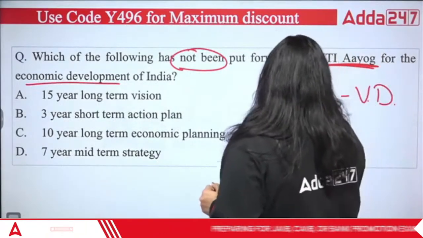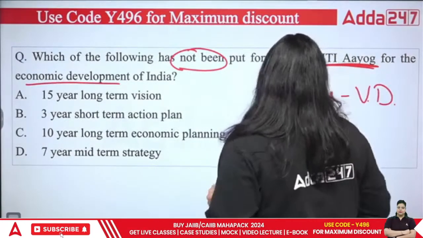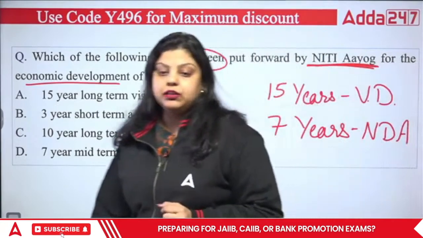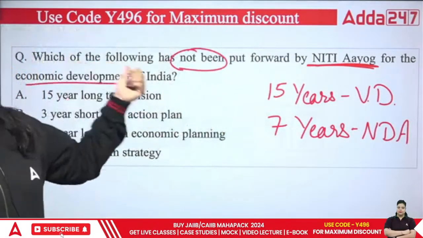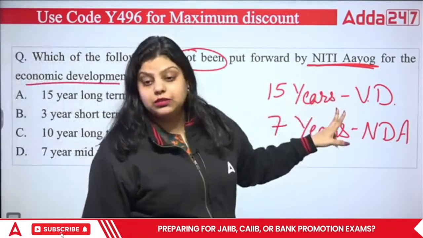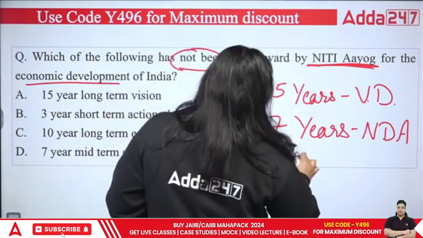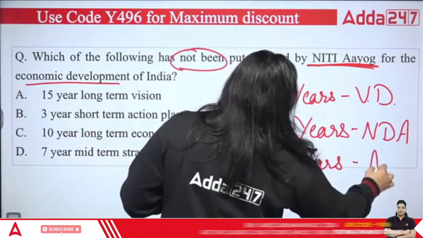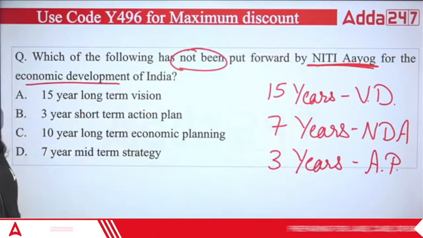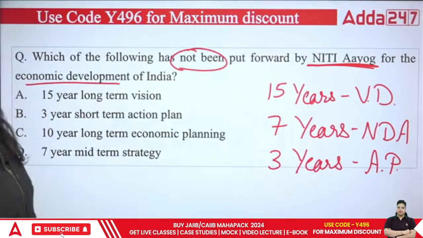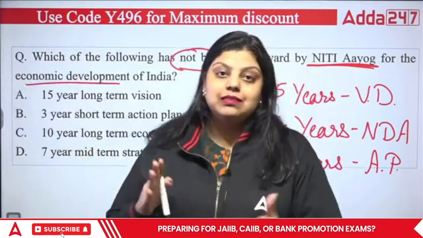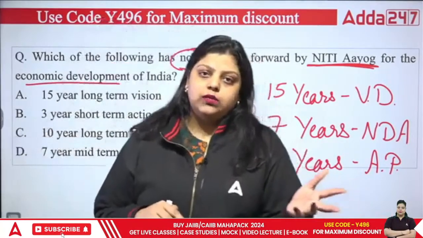And second, to achieve this 15-year vision document target, we are creating a 7-year national development agenda. Now what is the 7-year national development agenda? It is simply one in which you make policies, plans, strategies, and schemes for the 7-year period, so that you will achieve your 15-year vision document. After that, we also have a 3-year action plan. In this action plan, we are continuously evaluating the 7-year national development agenda. Every 3 years we evaluate whatever planning we have done in the 7-year national development agenda: is it going correctly or not? Is it helping us develop the economy or not?